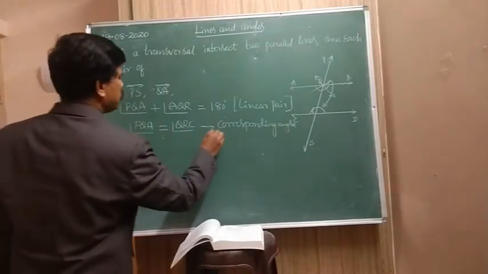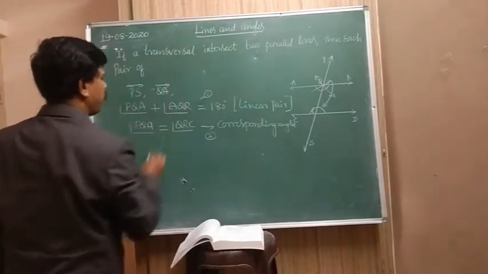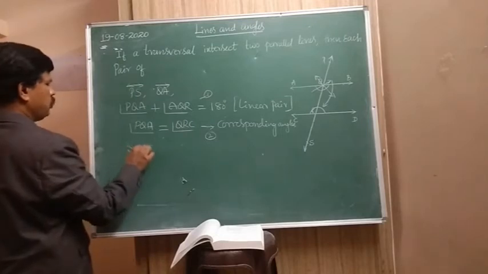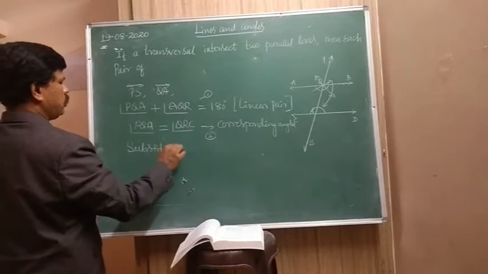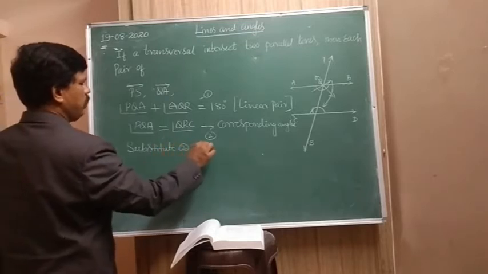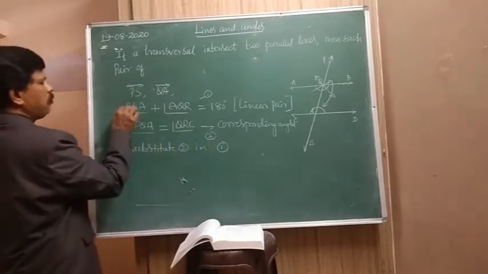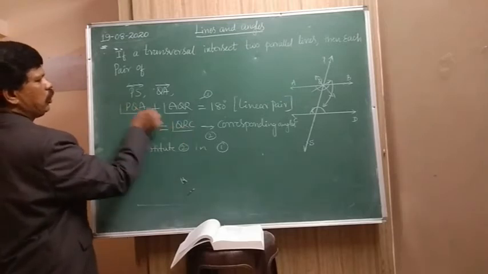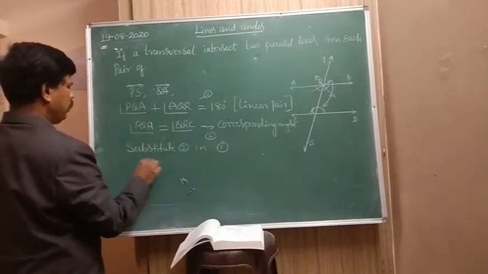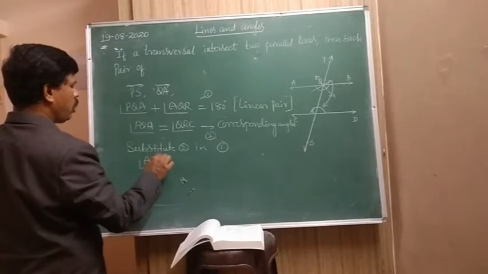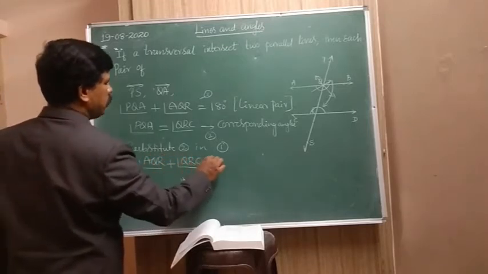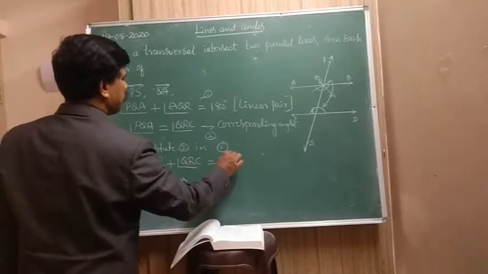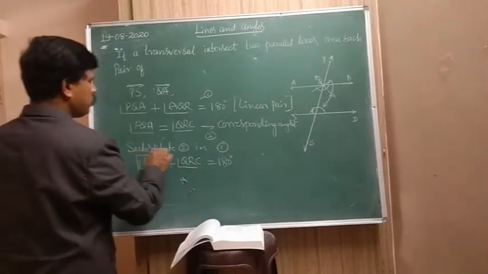Now call this equation number 2 and this is 1. Substitute 2 in 1. In place of PQA, you write QRC. So angle AQR plus angle QRC is equal to 180 degrees. Look at that. These two angles.